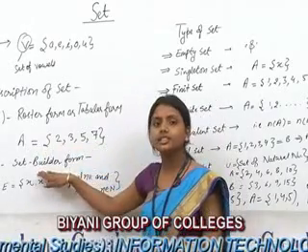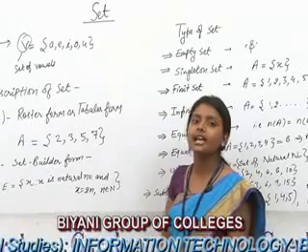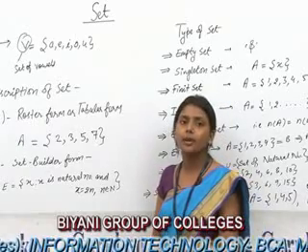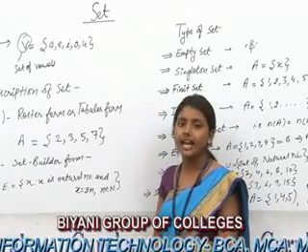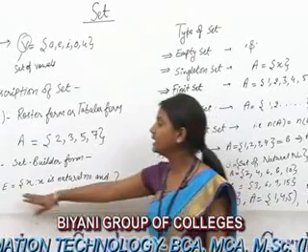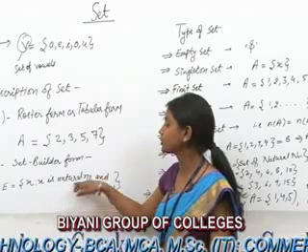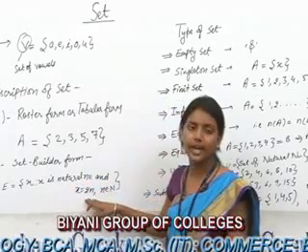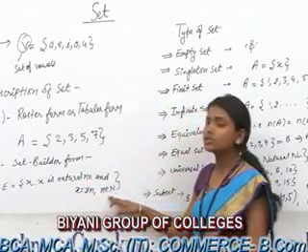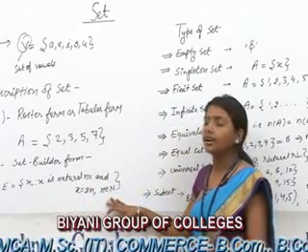Second is the set builder form. In this form, a set is described by a characterizing property of its elements x. For example, E is the set of x where x is a natural number and x equals 2n, where small n belongs to capital N.